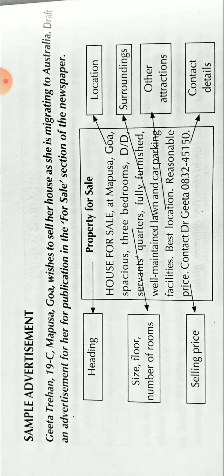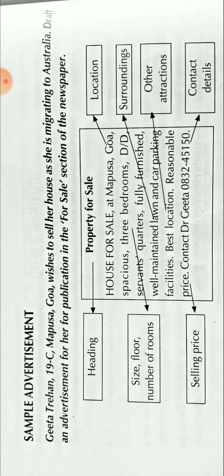So here they are asking you to write an advertisement in the classified section of the newspaper, wherein under the heading for sale you have to write, and it is property for sale. So the heading should be property for sale.